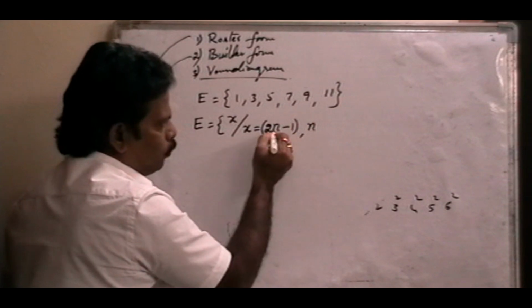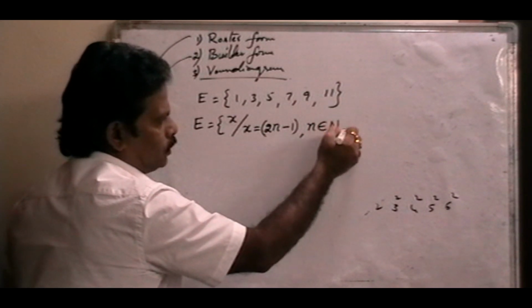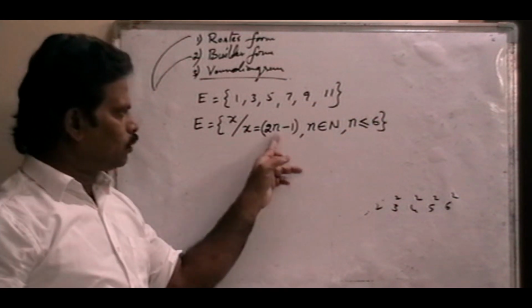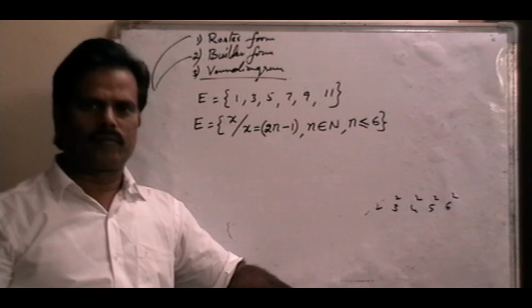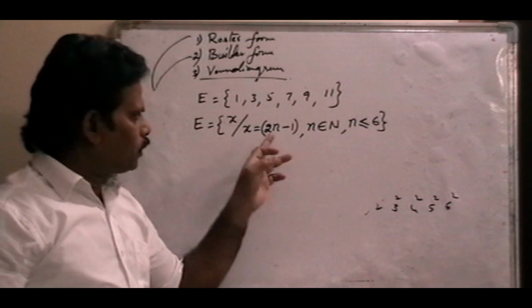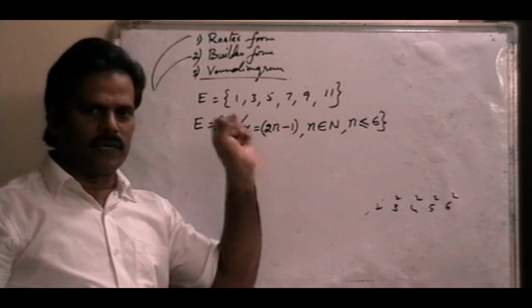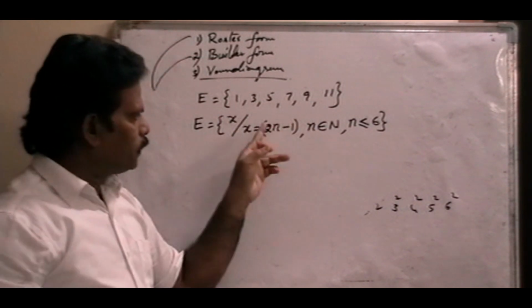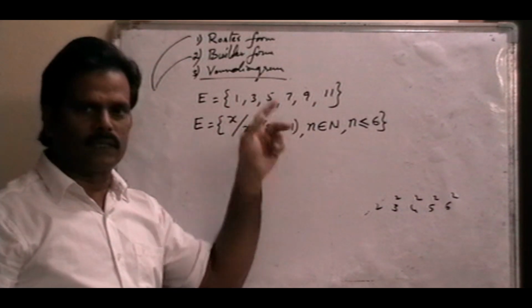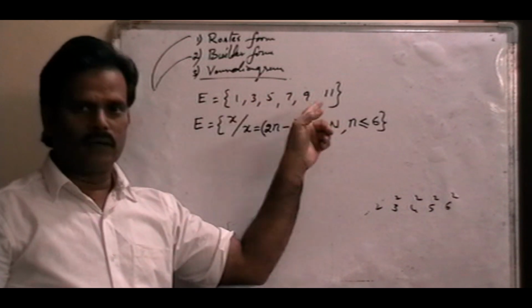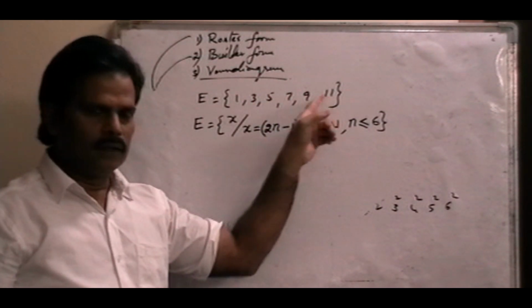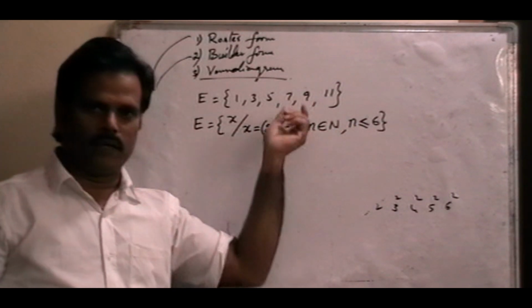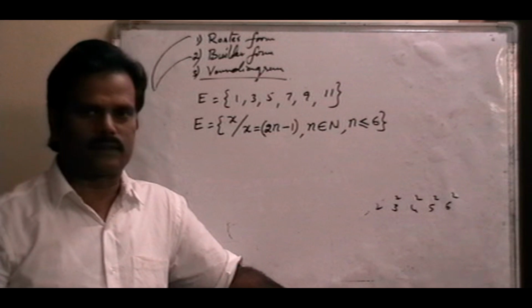So in place of n, we can substitute natural numbers, n only less than or equal to 6. Because 2 sixes are 12, 12 minus 1 is only 11. Right? Why? Because n is a natural number. In place of n, we can substitute natural numbers 1, 2, 3, 4, 5, 6, 7. But if it is 7, 2 sevens are 14, 14 minus 1 is 13. But 13 is not there. So only the last number is 11. So n is a natural number, and the maximum value is 6.